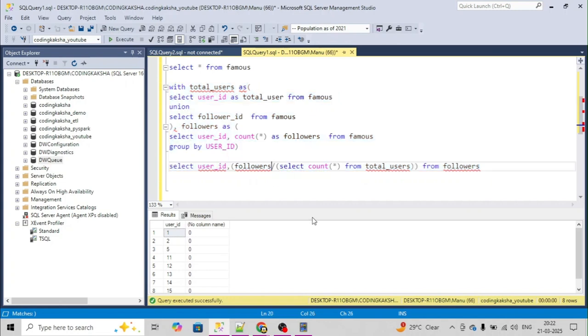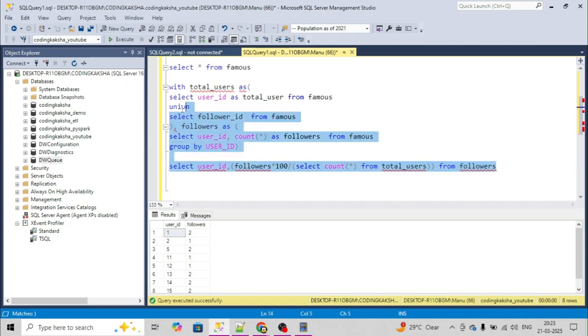Okay, so followers, we are getting 2, right? So 10. Okay, so what we'll do, we will multiply it by 100 over here. Let's find.